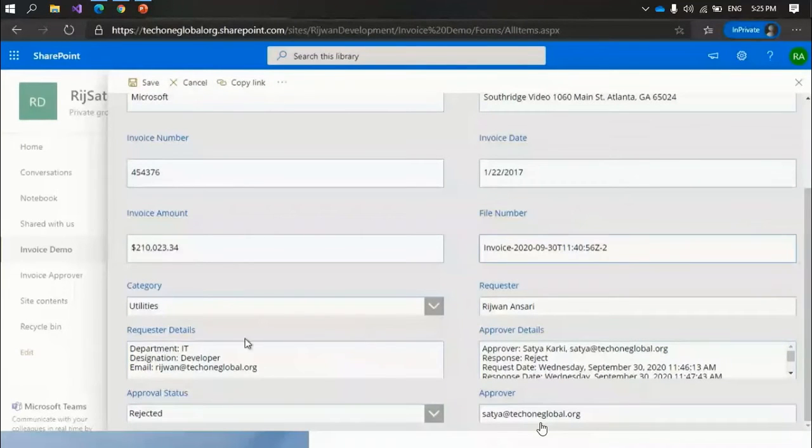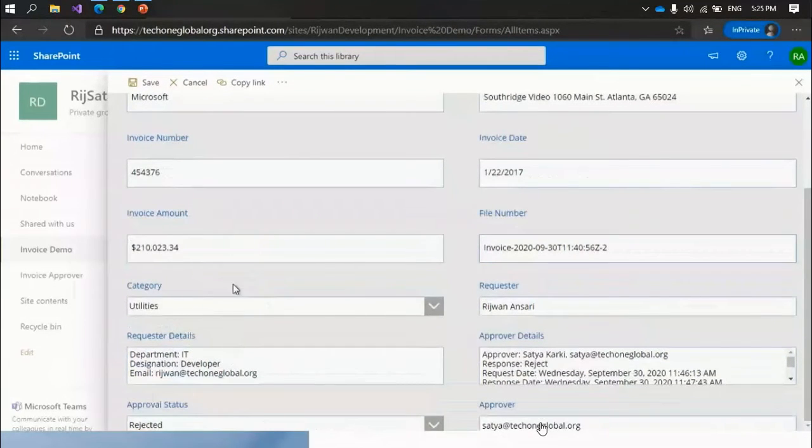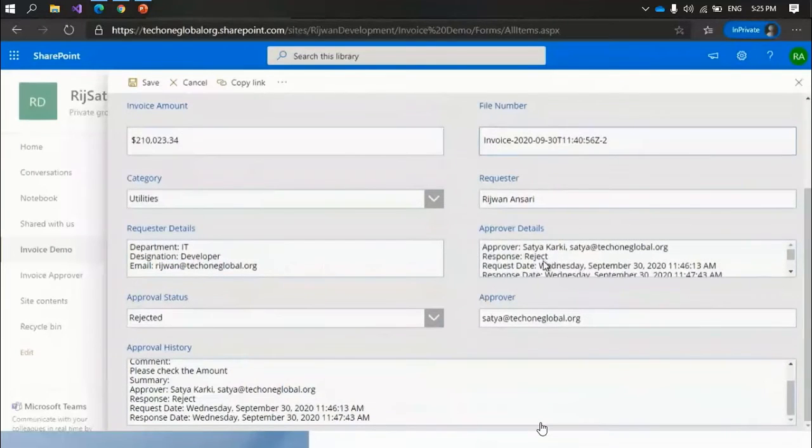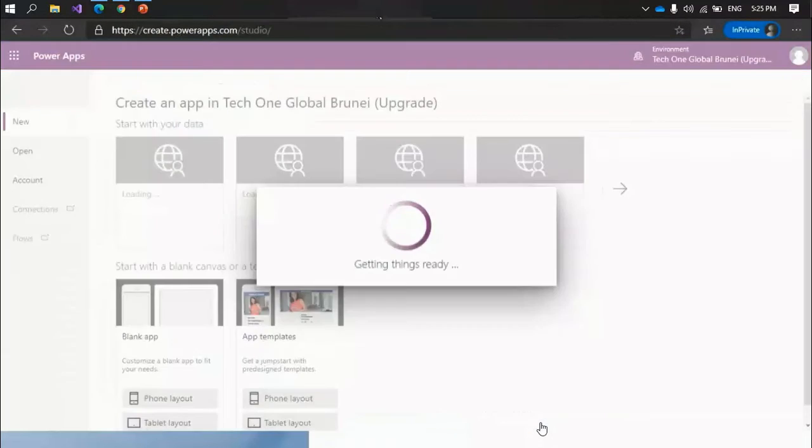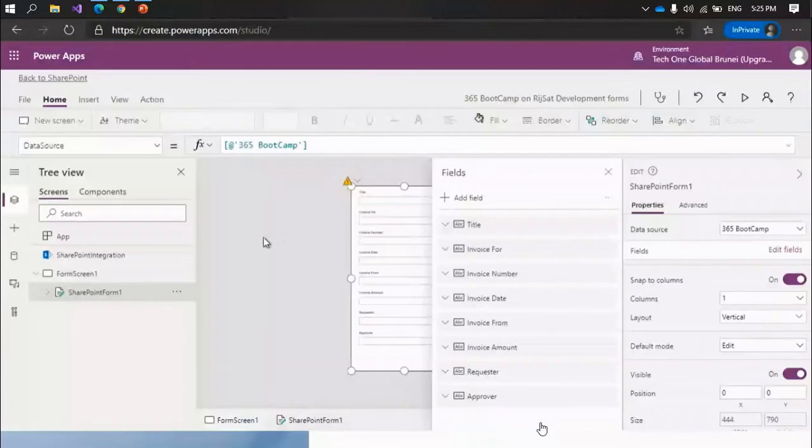Here we have written some logic so that the user cannot edit and update the information like the requester detail, approval detail, requester name. Those things he or she cannot edit and update. We have written some logic because it will come from the system directly. So here our Power Apps Studio is open.